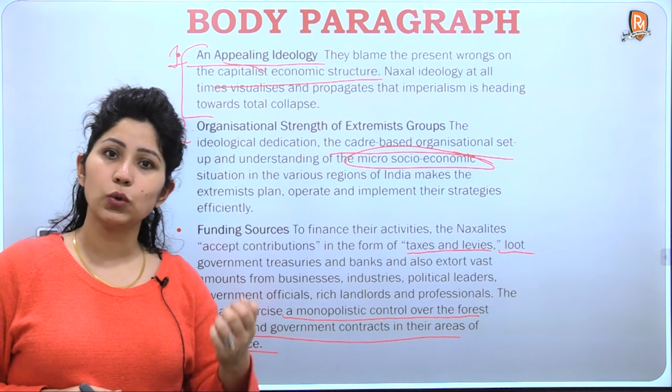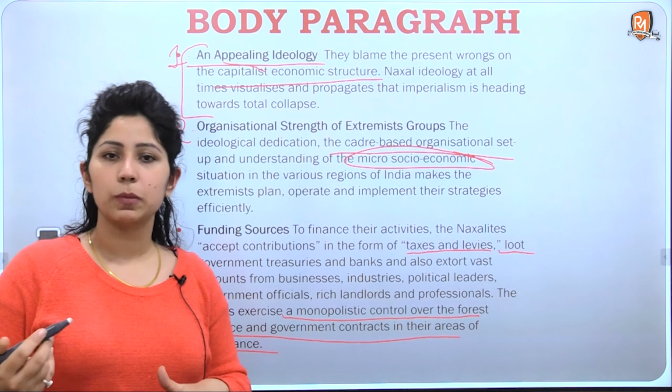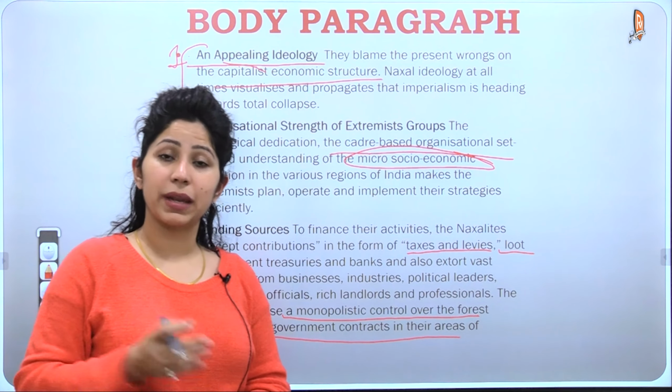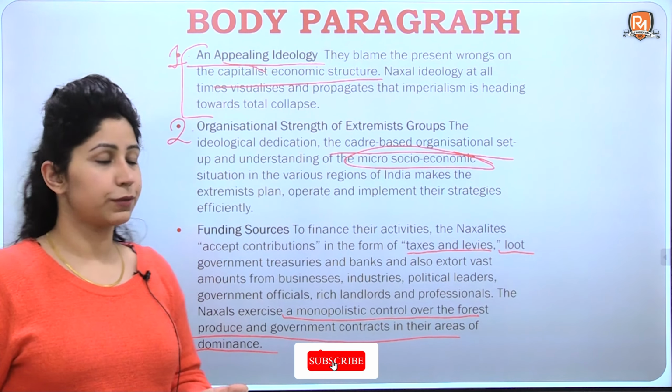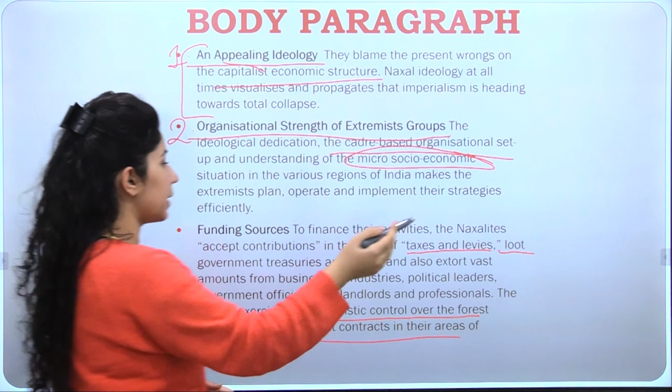They understand the root causes, they have been there for generations, so they are able to connect with people more and motivate them to help sustain the movement, to play a part in continuing the extremism levels further. So this organizational strength of extremist groups is a big problem.